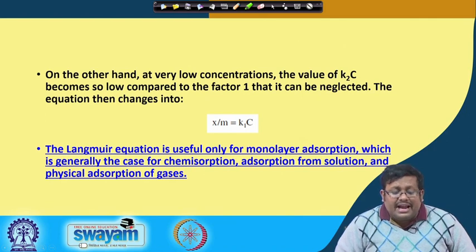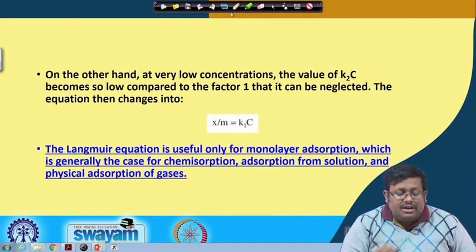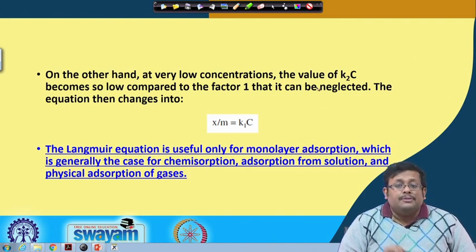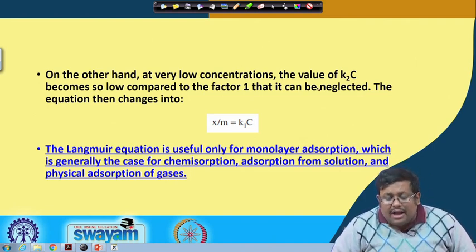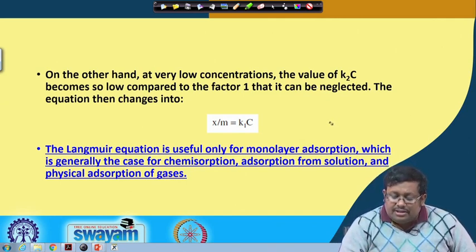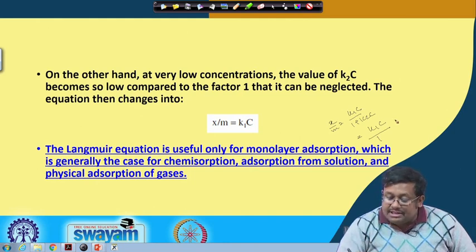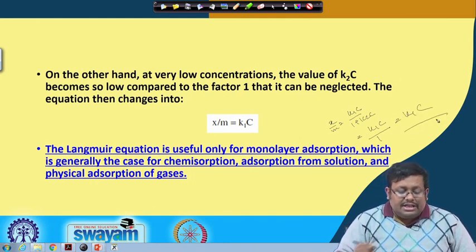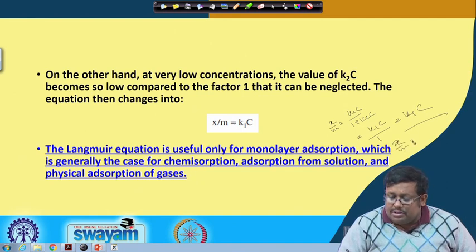On the other hand, at a very low concentration, the value of K2C becomes so low compared to the factor 1 that it can be neglected. We know that x/m equals K1C by 1 plus K2C, so here K2C becomes so low that it can be neglected, and the equation changes into x/m equals K1C.